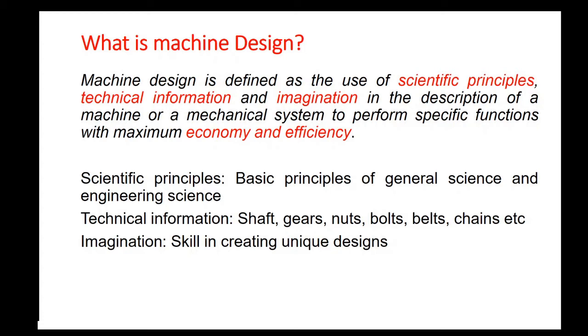So, what are the scientific principles? These scientific principles are those principles and laws underlying general science such as physics, mathematics, statics, and engineering science such as thermodynamics, heat transfer, fluid mechanics, etc. Technical information means knowledge about the basic elements of a machine, such as shaft, gears, nuts, bolts, belts, chains, etc.